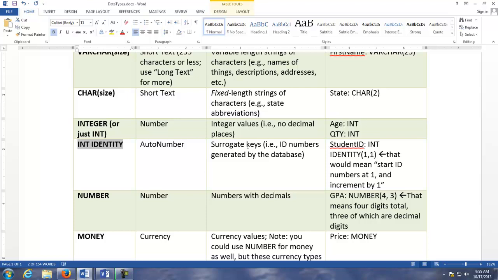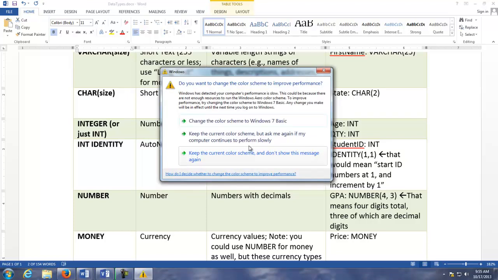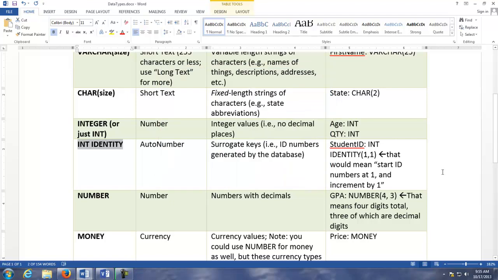So for example, if I use this int identity as my data type for the guest ID at the BMB, then the first pet that goes into the table is going to be guest number 1, and then the second guest that goes into the table is going to be 2, and then the third is 3, and so on. And I don't have to type those numbers in. The database generates them automatically. So that's a very common thing to do, and if you're doing it in Access, you would use auto number.